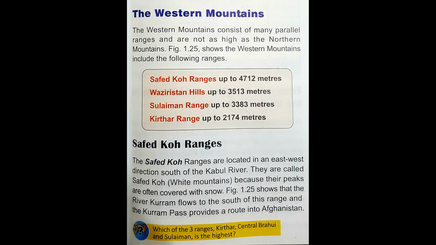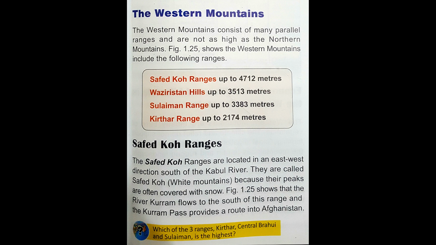So, Kirthar, Safed Koh, Waziristan, and Suleiman are the parallel ranges that run from south to north, and the height extends from 2000 meters to 4712 meters, south to the north respectively.